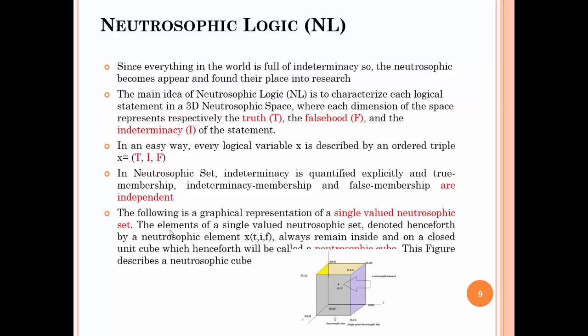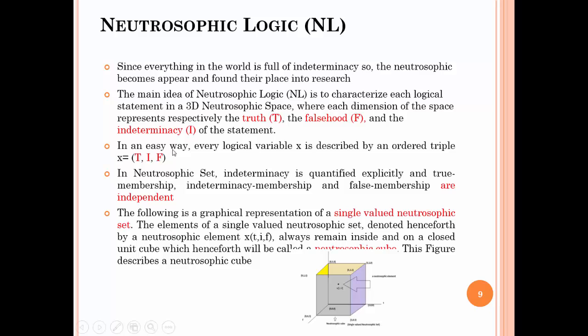Since everything in the world is full of indeterminacy, neutrosophic logic appeared and found its place in research. The main idea of neutrosophic logic is to characterize each logic statement in a three-dimensional neutrosophic space, where each dimension of the space represents respectively the truth, the falsehood, and the indeterminacy of the statement.